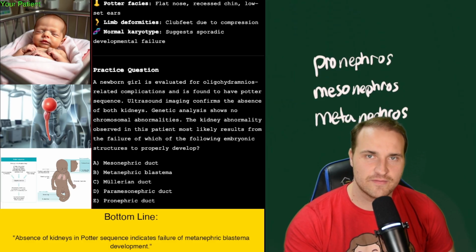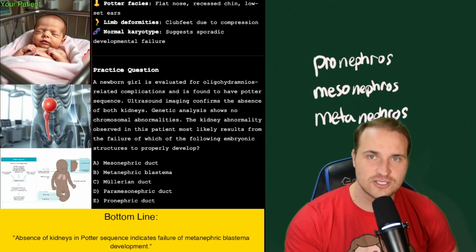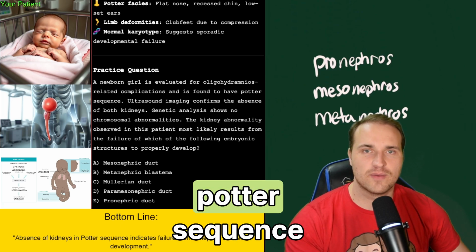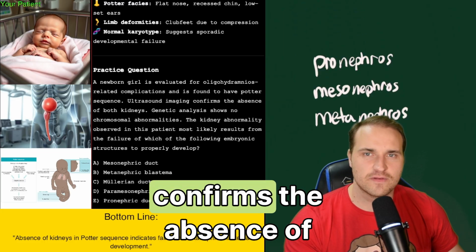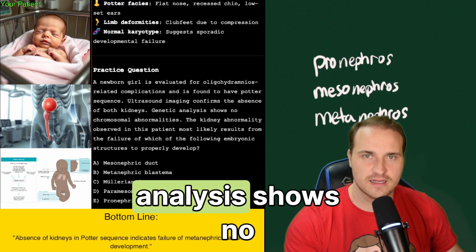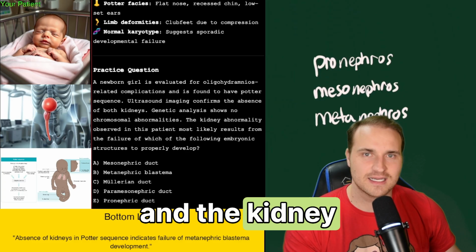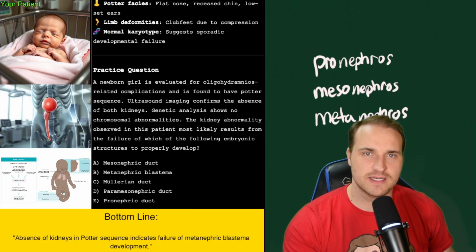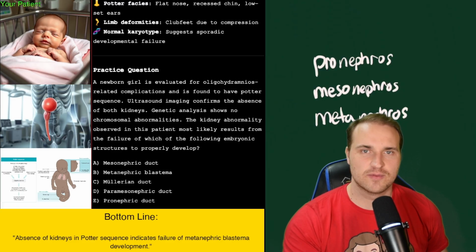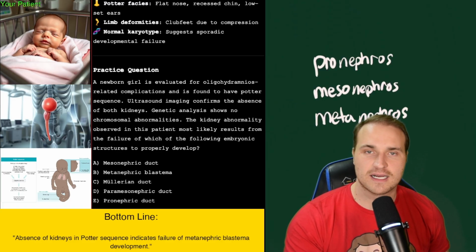All right, and our next question, we have a newborn girl evaluated for oligohydramnios-related complications and is found to have Potter sequence. Ultrasound imaging confirms the absence of both kidneys. Genetic analysis shows no chromosomal abnormalities, and the kidney abnormality observed in this patient most likely derived from a failure of which of the following embryonic structures to properly develop. And we got a lot of ducks here.